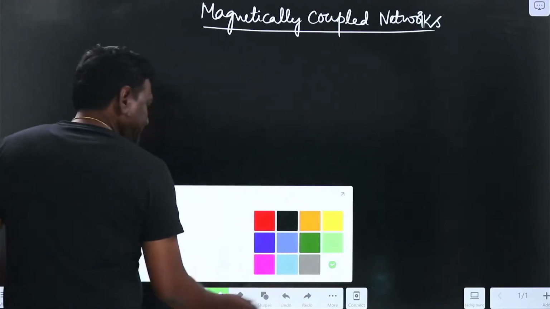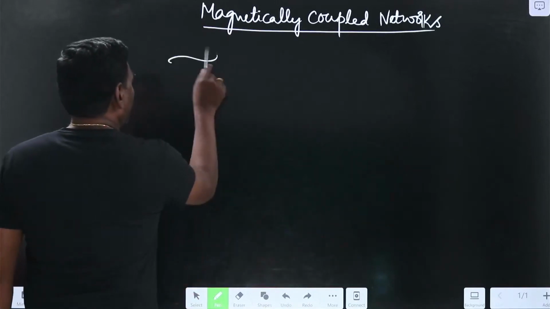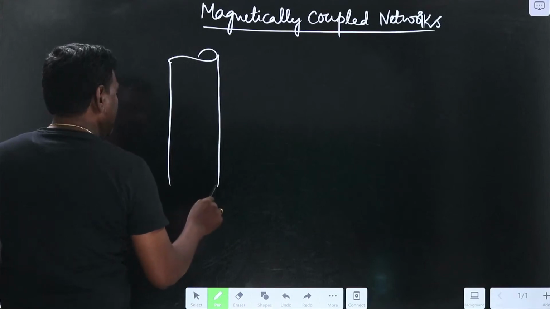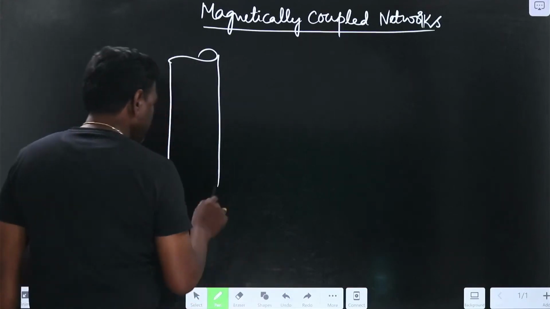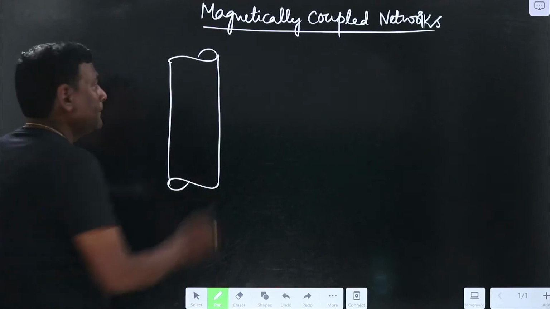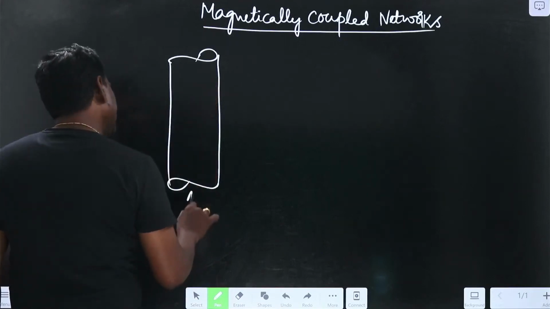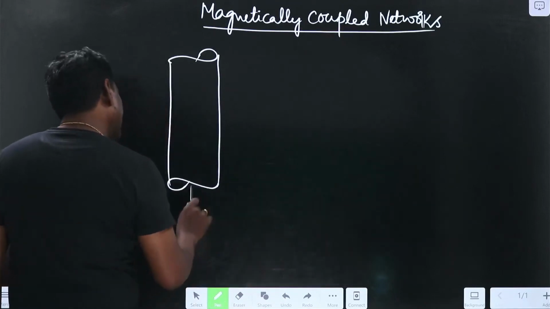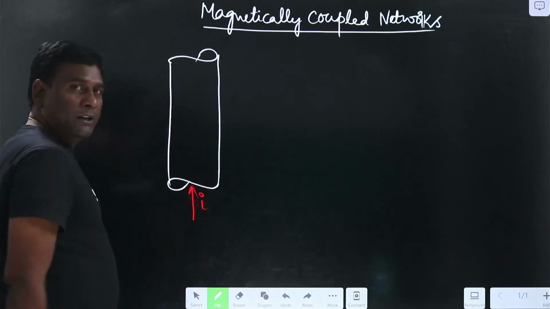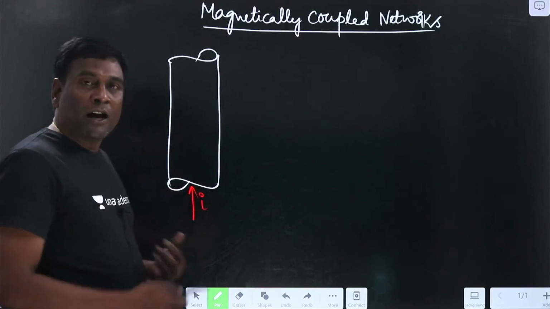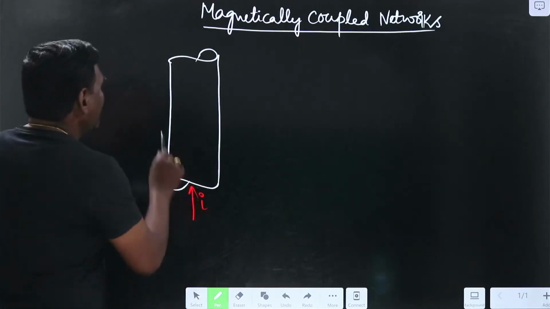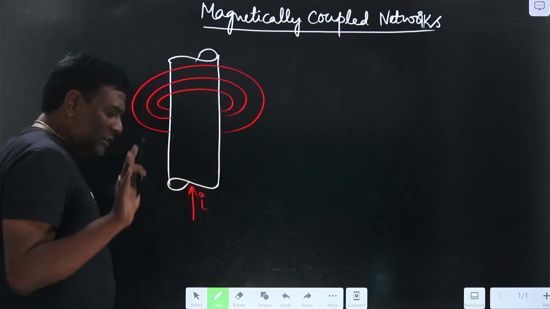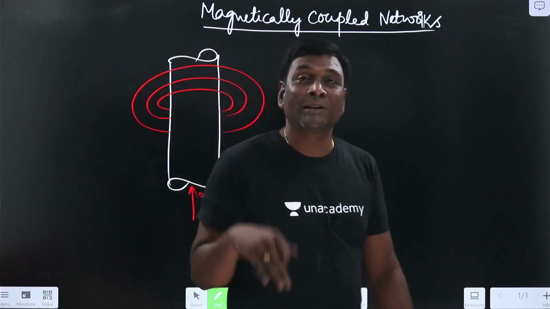Now let us see, if I have one electrical conductor, a solid conductor, and some current is flowing in this direction. Let me use a different color. The moment you have electrical current, the associated magnetic field will be there, so that magnetic field will be in this direction. That's it.